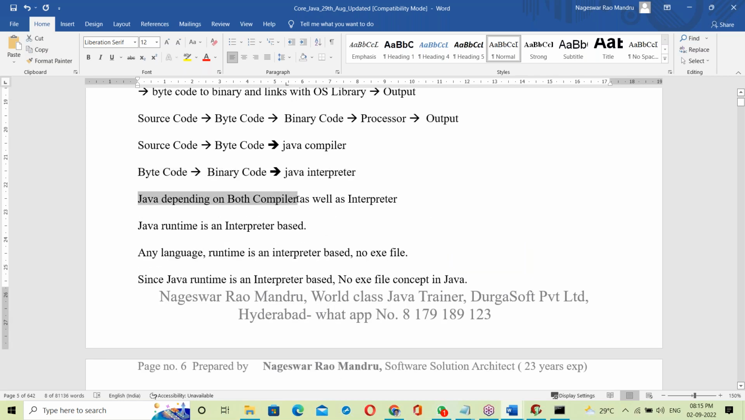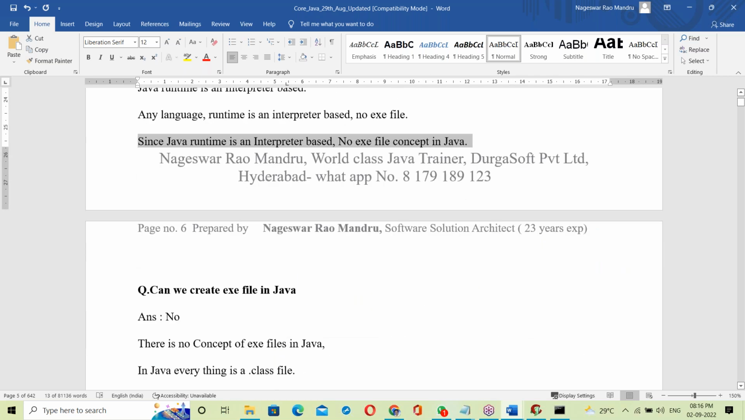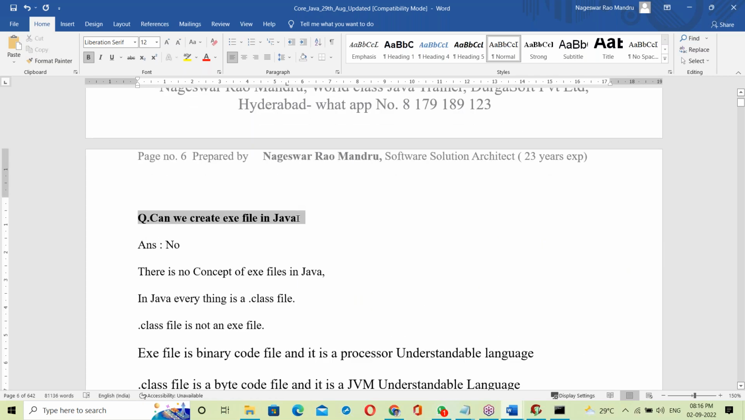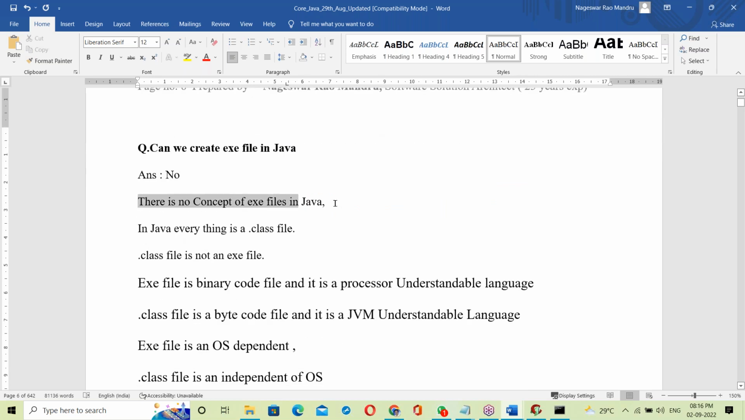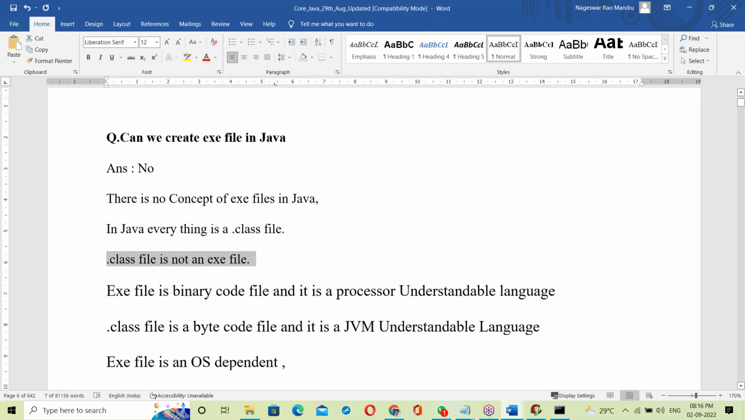Java depends on both compiler as well as interpreter. See all the points in the document, very clearly prepared. Java runtime is interpreter based, so there is no exe file in Java. Can we create an exe file in Java? No. There is no concept of exe files in Java. In Java everything is a dot class file, and a dot class file is not an exe file.